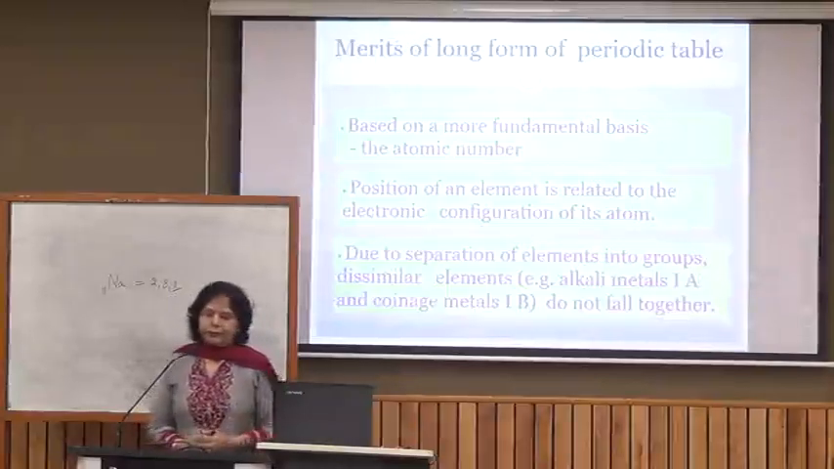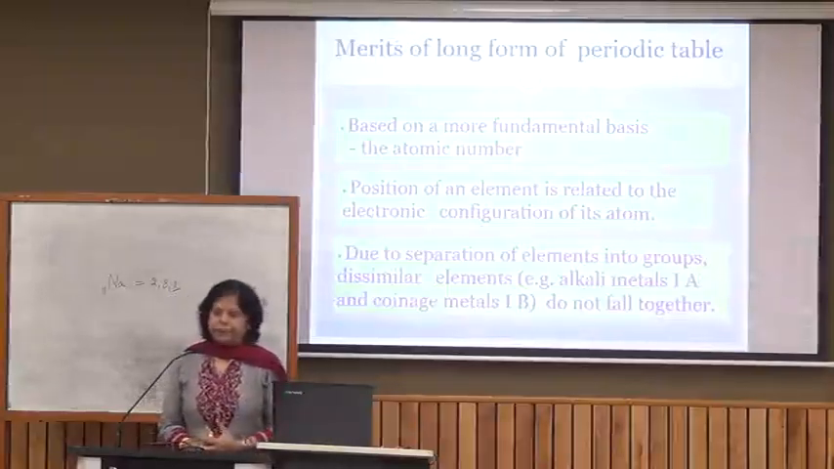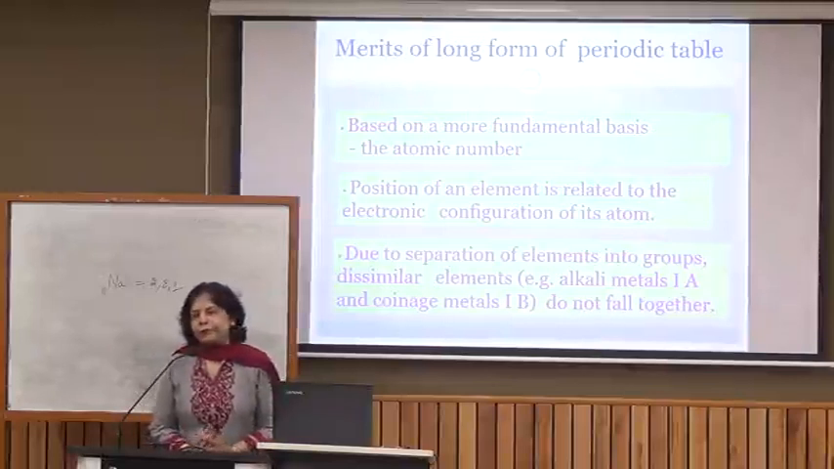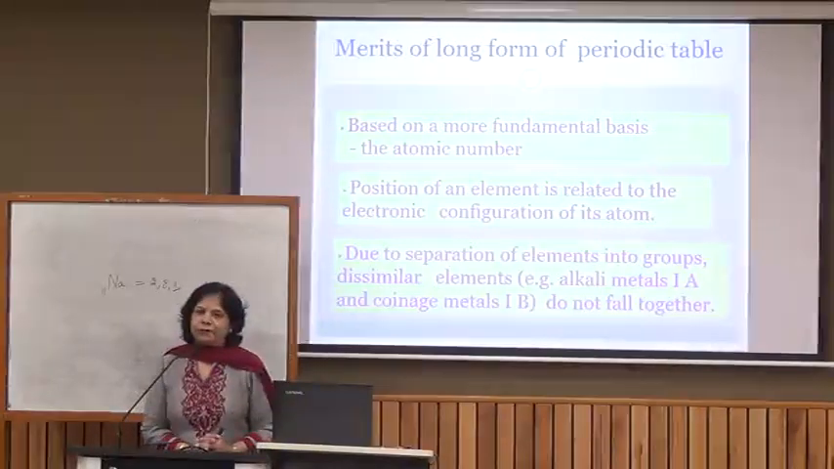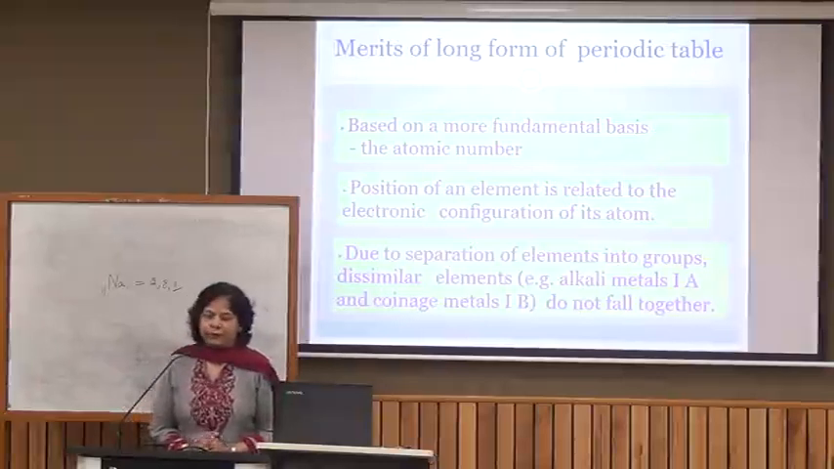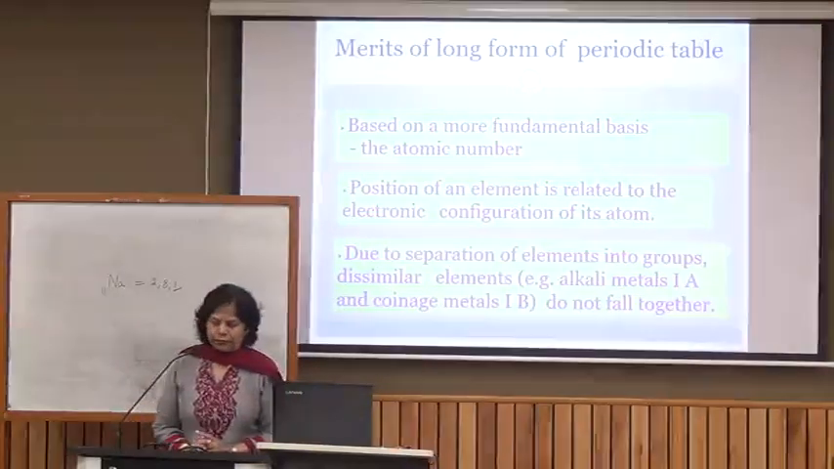Now, the merits of the long form of the periodic table: as I said, it is based on a more fundamental property of an element, that is atomic number. The atomic number of an element always remains the same. In isotopes also, the number of protons will always be the same. The number of neutrons may vary, but the number of protons, that is the atomic number, always remains the same. All atoms of one element will have the same number of protons, the same atomic number.